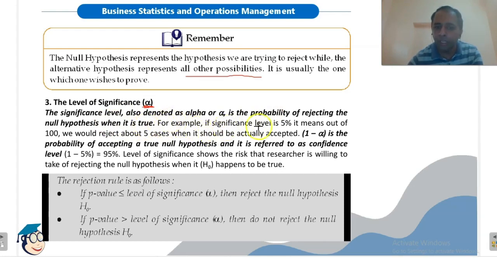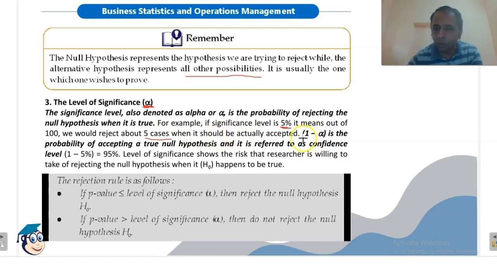For example, if the significance level alpha is 5%, this means that out of 100 cases, we would reject 5. Out of 100, there is a possibility of 5 cases where we will reject the null hypothesis when it must be accepted. So we are committing an error here.